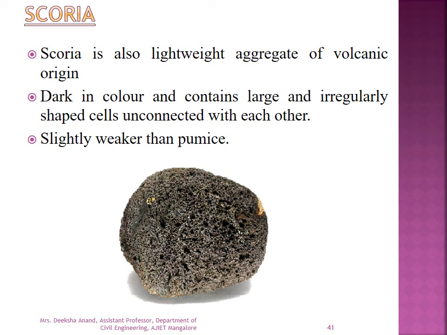And the next one is scoria. So you can see here scoria is also a lightweight aggregate of volcanic origin, dark in color and contains large and irregularly shaped cells unconnected with each other, slightly weaker than pumice.